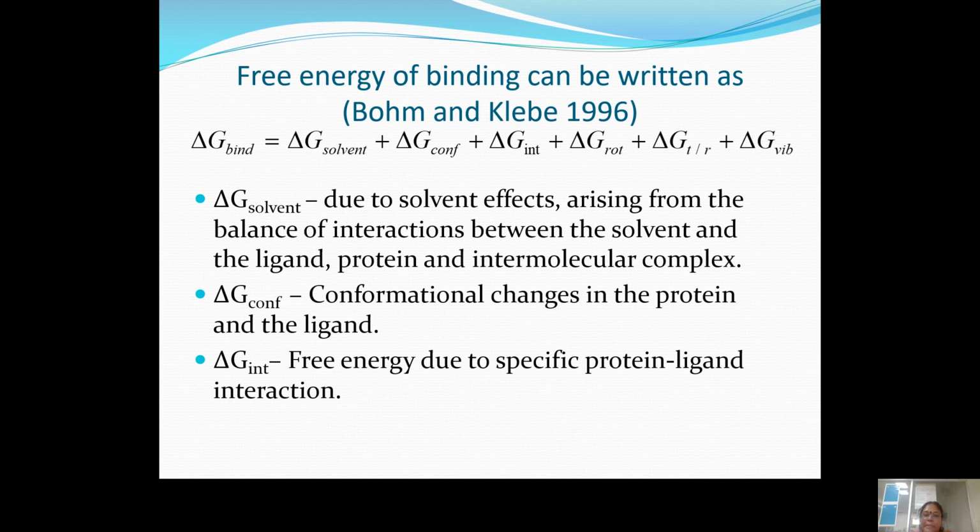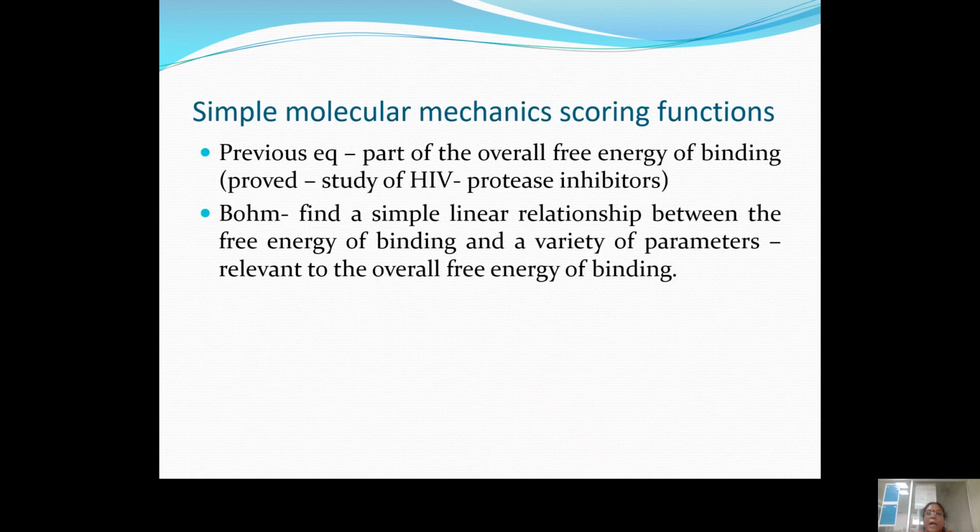The free energy of binding can be written as follows, which was designed by Böhm and Kelby in 1996. Delta G binding is equal to delta G solvent plus delta G configuration plus delta G interaction plus delta G rotational plus delta G translation and delta G vibrational, which can be used to study the free energy contributions. And we can use the mechanic scoring functions also.